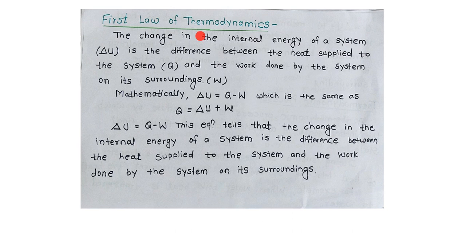Now, first law of thermodynamics क्या है?